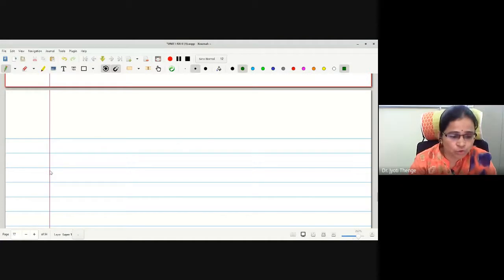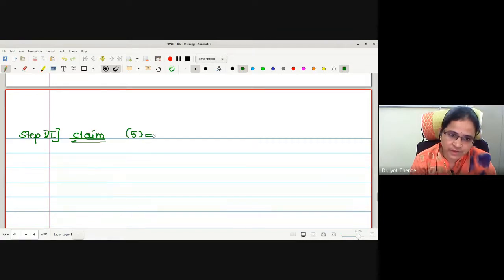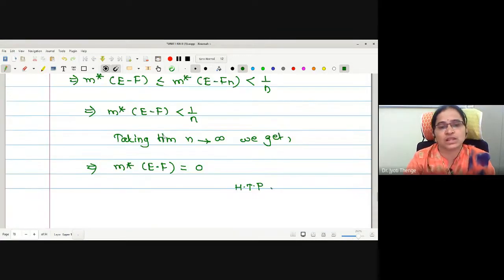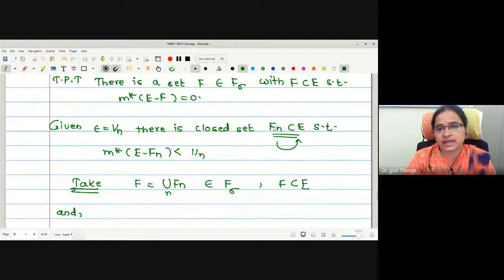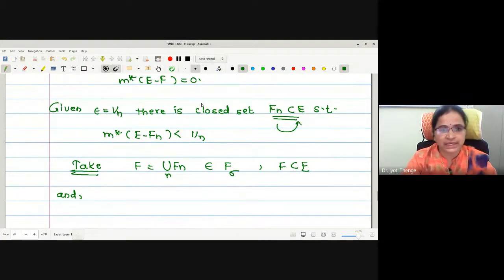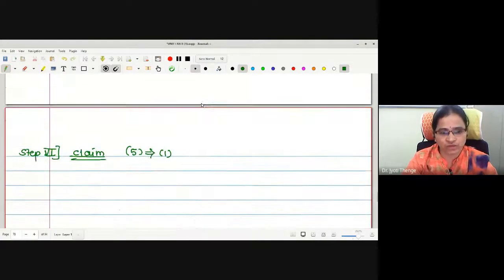Therefore, what we have proved is the existence of an F sigma set F such that the outer measure of E minus F is 0. What is F sigma? We know it is a countable union of closed sets. Therefore, we have proved this. Now, let us go on to prove the last step. What is this last step number? 6, no? What we wanted to prove is 5 implies 1 again. What is 5? 5 we have proved just now: the existence of an F sigma set F such that the outer measure of E minus F is equal to 0. And what is 1 that we wanted to prove?